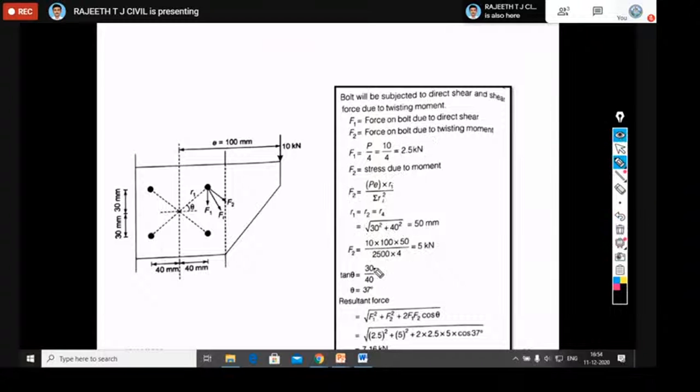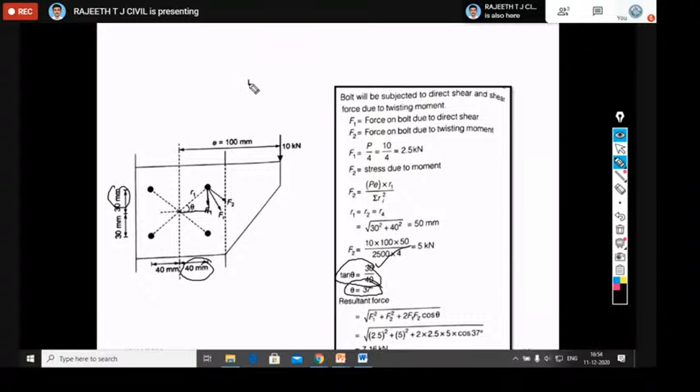Now we go for tan theta. In this figure, what is tan theta? Opposite by adjacent side. The opposite side to theta is 30 millimeter, whereas the adjacent side is 40 millimeter. So tan inverse of 30 by 40, you get theta as 37 degree.